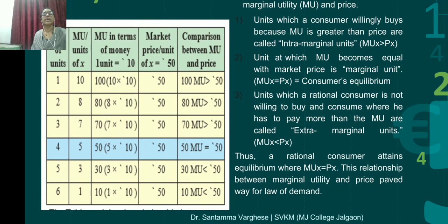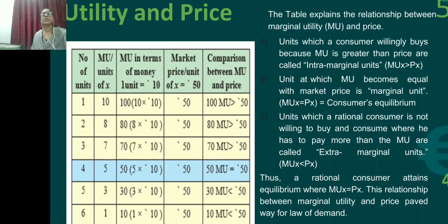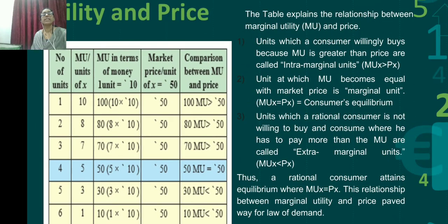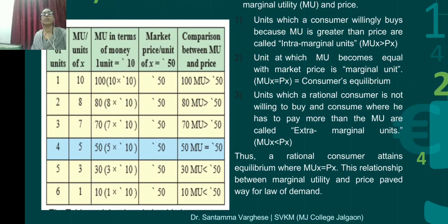The first column is the unit of commodity, that is the number of units consumed. In the second column it is given marginal utility of X. So what utility is derived? From the 1st unit, the utility derived is 10, second it is 8, third it is 7, fourth it is 5, fifth 3 and sixth 1. You can see in the schedule.